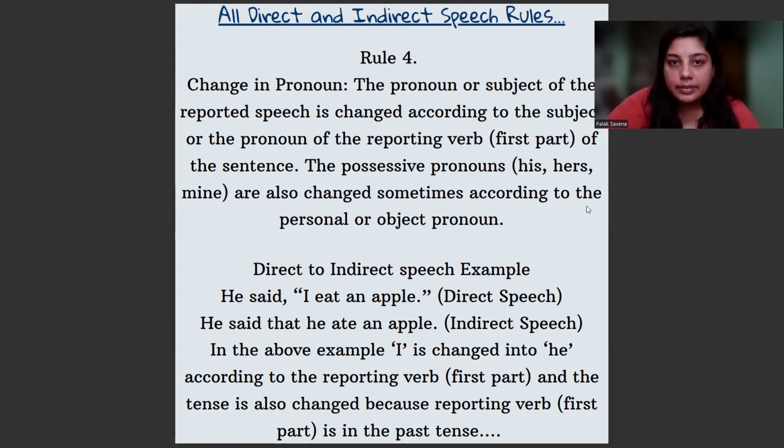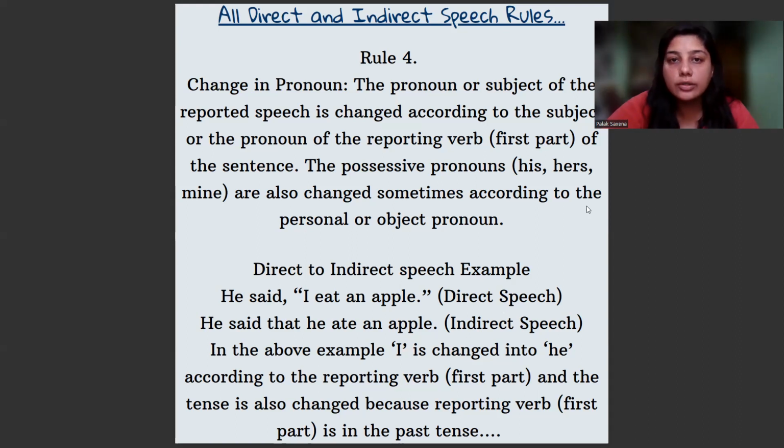Now, let's see a direct to indirect speech example where we have to change the pronoun. So he said, I eat an apple. Now he said is the reporting verb here. And what is the pronoun used here? Which is he. And the reported speech is I eat an apple. So when we have to change this reported speech, number one thing that we will do is use the conjunction that, as discussed. Number two, we will check what the tense in the sentence is. It is in the past tense, he said. So the next sentence will also be in the past. So first of all, we will change eat into ate. These two rules you have already learned.